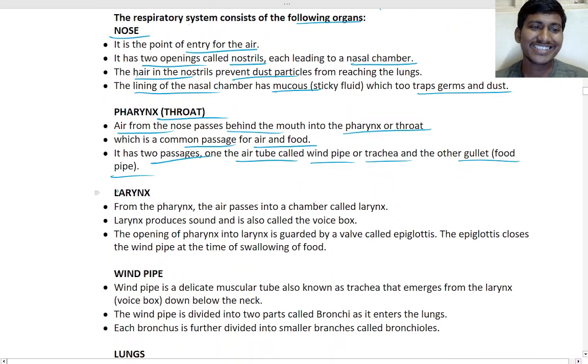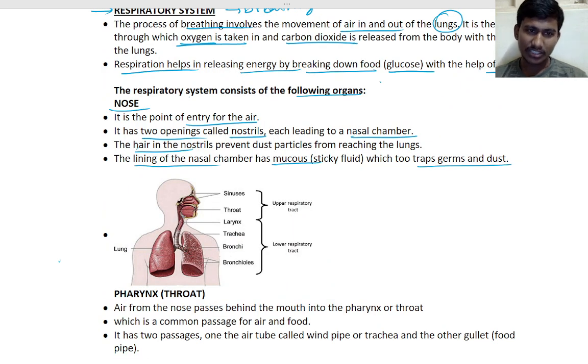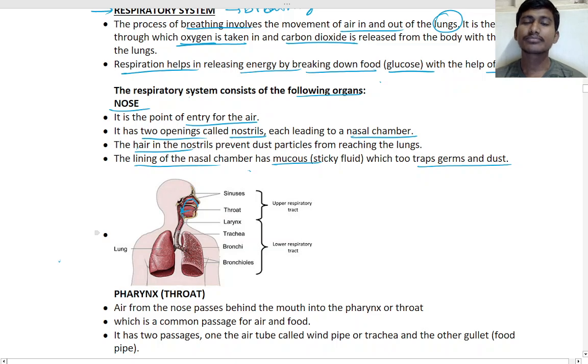So next is the larynx. From the pharynx, the air passes into the chamber called the larynx. If I show it, it will be easy. This is our respiratory system. That is the nose, after that the sinus. After the nose, when you take air in, it will come here to the throat. After that, this is the larynx.